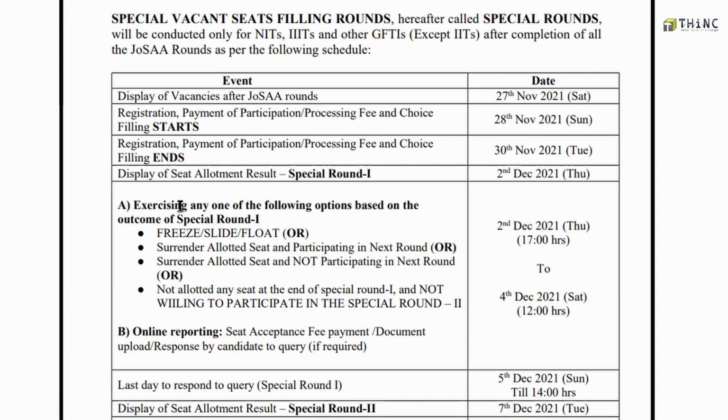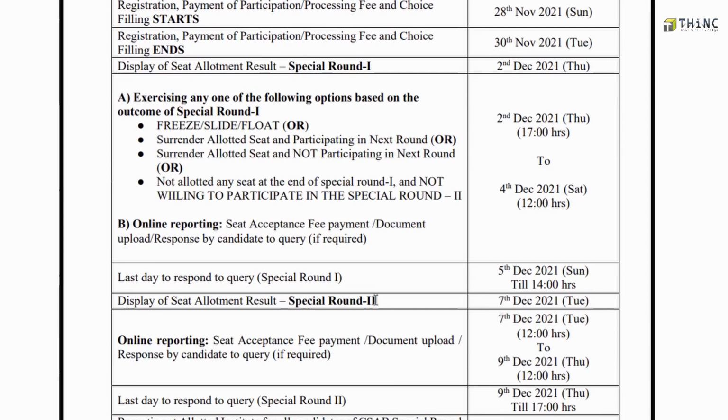After that, you have to exercise one of the following options based on the outcome of your special round. You can either freeze, slide, or float, or you can surrender the allotted seat and participate in the next round, or surrender the allotted seat and not participate in the next round. All this should be done between 2nd December and 4th December, and 5th December is the last day to respond to the query. After that, the second round of the allotment process will start. Again, the same process will repeat. That's how the process goes.